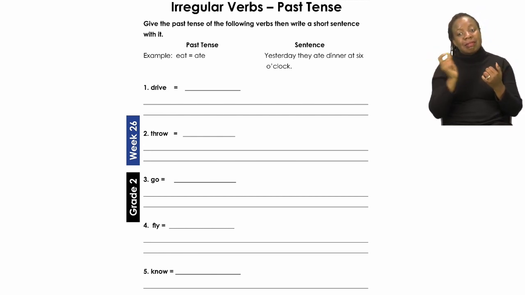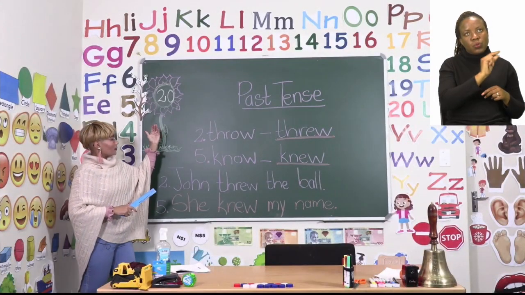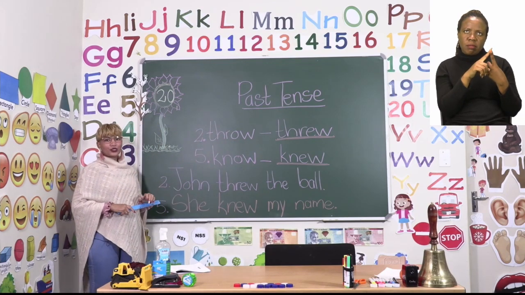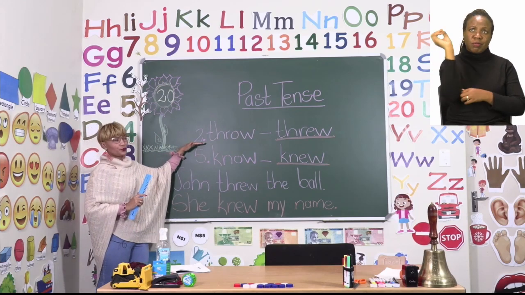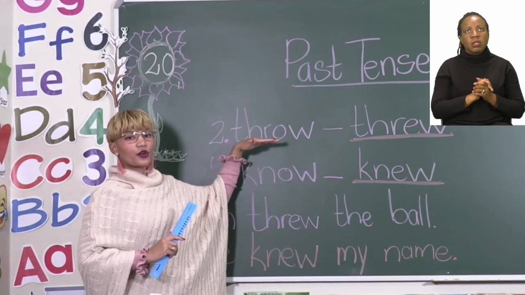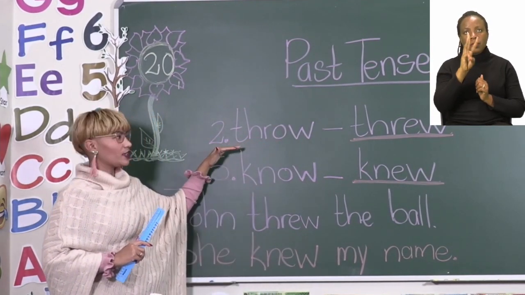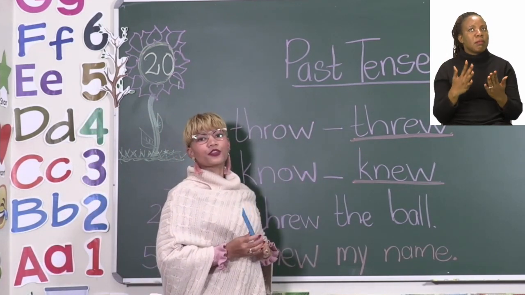Now I chose 2 words that I have turned into their past tense already and made 2 sentences. Let's quickly have a look. Number 2's word was the word throw. If we take the word throw and turn it into its past tense, it becomes threw.